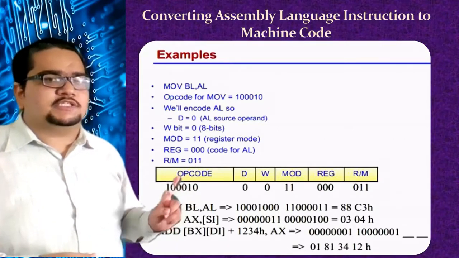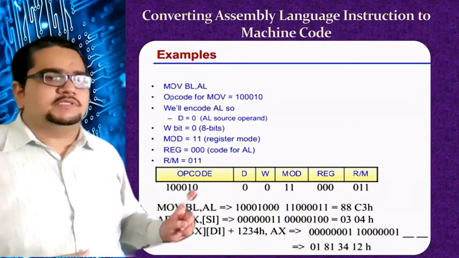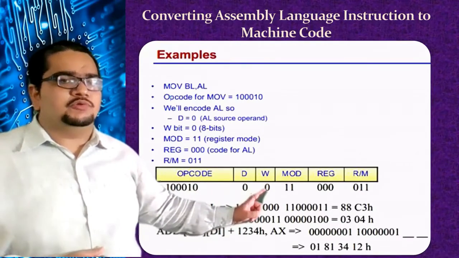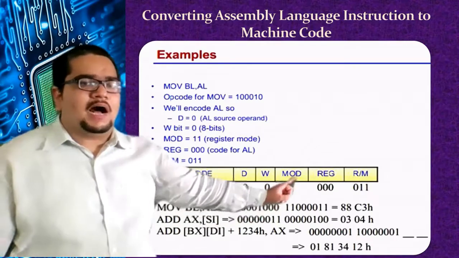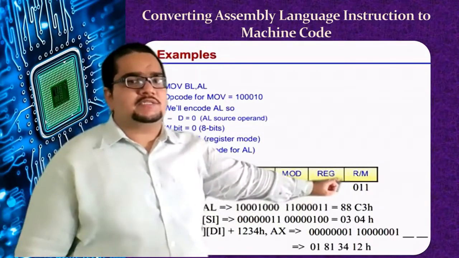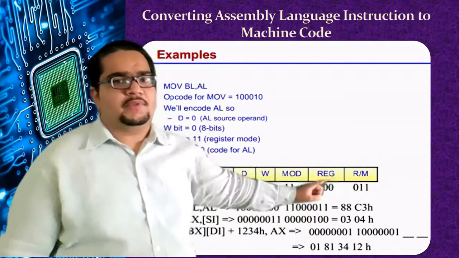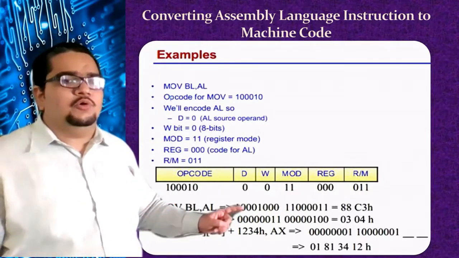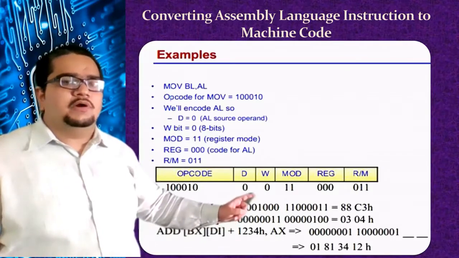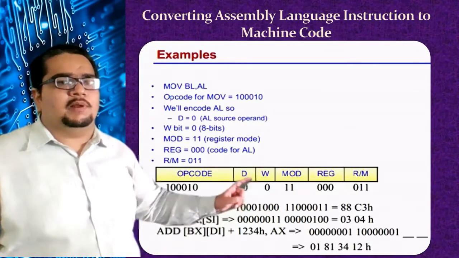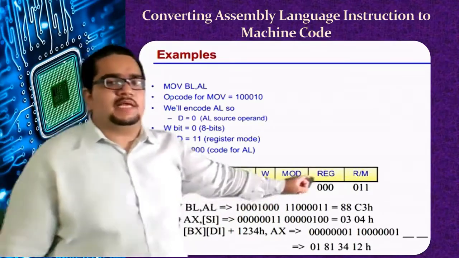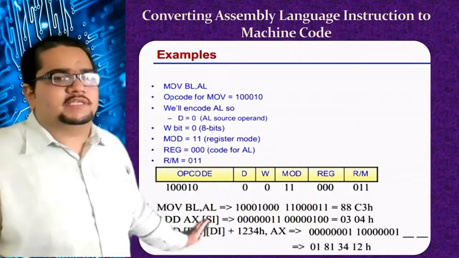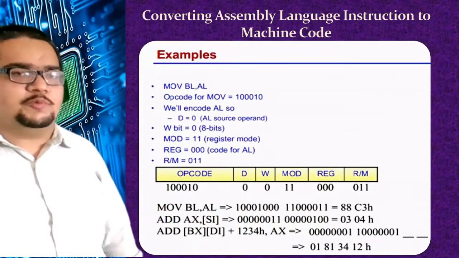Now that code is written as 6 bits of opcode 100010, 1 bit D 0, 1 bit W 0, mode bits 11, REG field 000, R/M field 011. So the whole thing taken together, MOV BL, AL will give you 1000 1000 1100 0011, which will be written in hexadecimal as 88C3. Similarly, two more examples are given here. In the same way they are also coded.